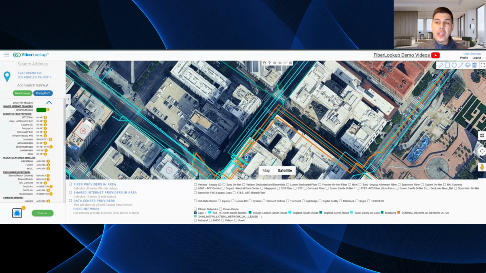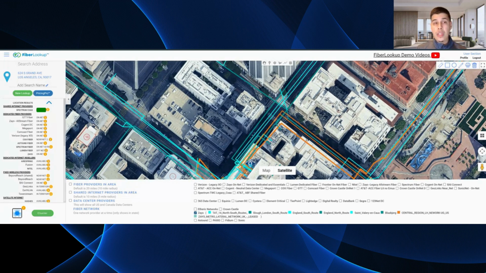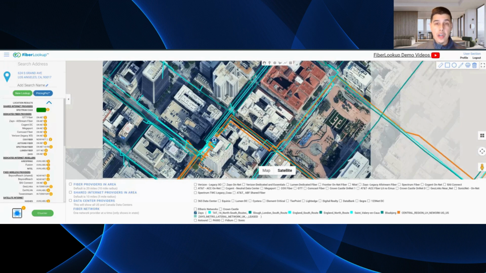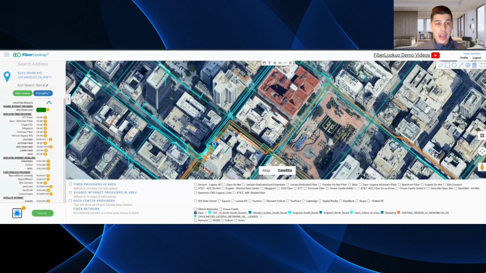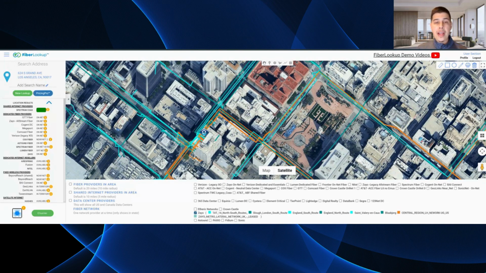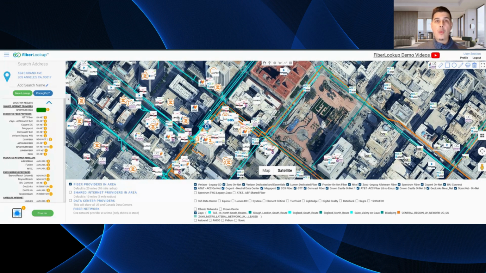The fiber paths are really good for customers who have planned builds, right? Where you can anticipate where they might be able to draw fiber from. Larger builds too, their fiber paths are going to be really helpful where even if the access point isn't in front of the building, but they have a really big bandwidth need, they're going to be a really competitive provider to select from just because they're running parallel down that street, right? And again, your ACS channel manager is going to help you set up that conversation with these providers, verify where those access points are, and ultimately find out what's going to be feasible for your customer.